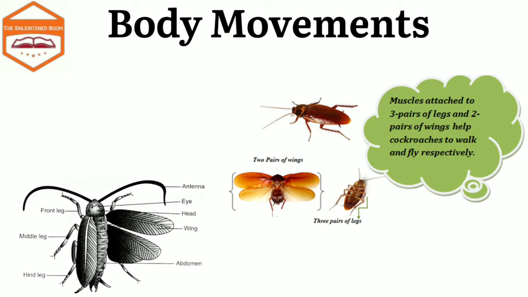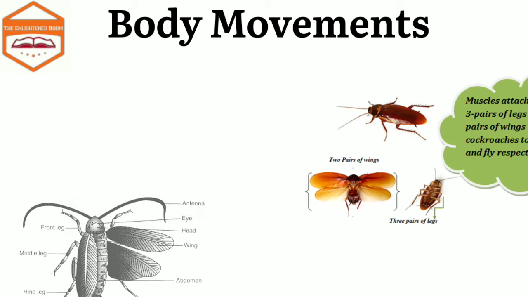The outer hard exoskeleton of the cockroach is made up of different units which help in the movement of the body. The cockroaches have a pair of antennae to smell things and a pair of cerci that can detect even very slight movement.